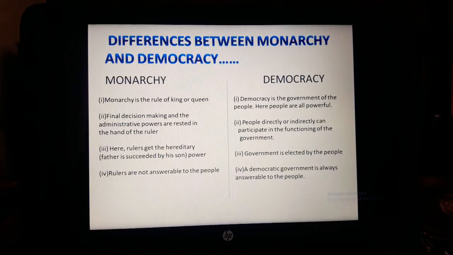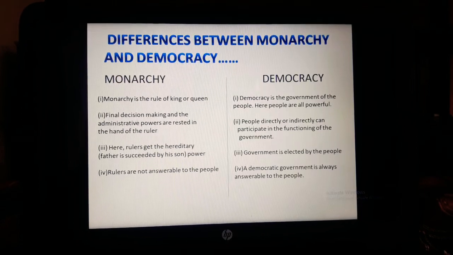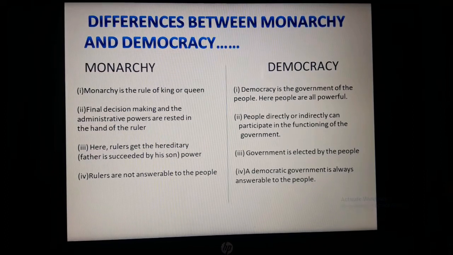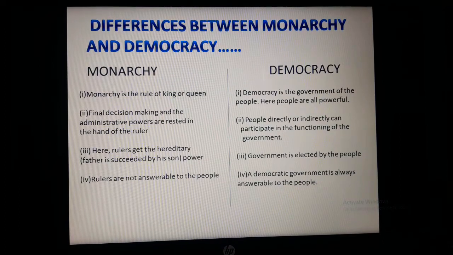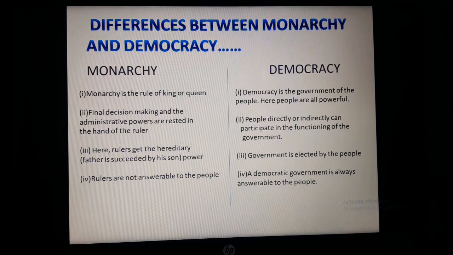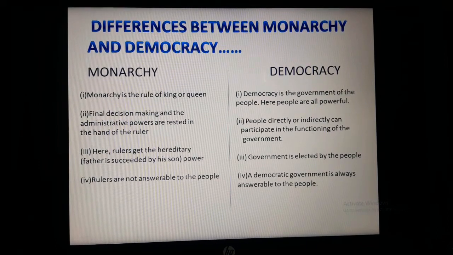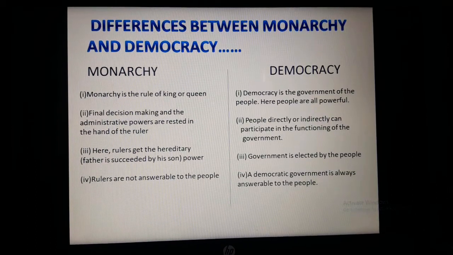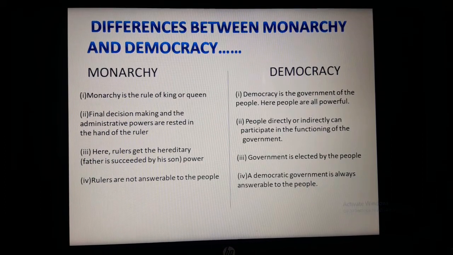Monarchy, as you have seen in the picture, is the rule of a single person, that is a king or queen. On the other hand, democracy is the government of the people. Here, the people of the country are all powerful, and power rests in the hands of the people. Secondly, in monarchy, final decision-making or administrative power rests in the hands of the ruler. The monarch is all powerful and his words are laws. But in democracy, people directly or indirectly participate in the functioning of the government.